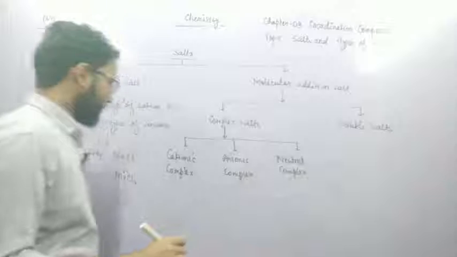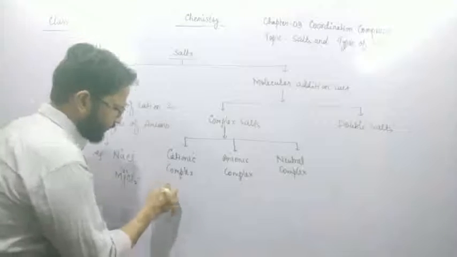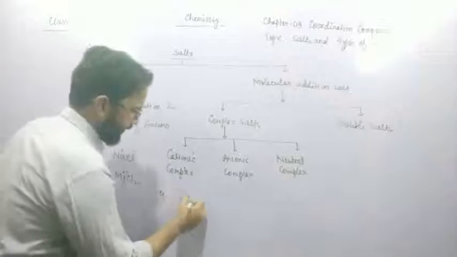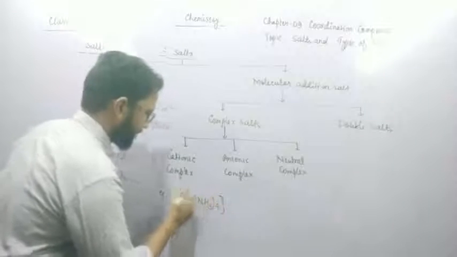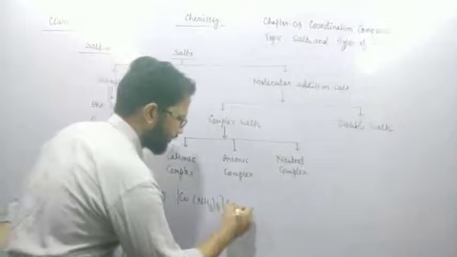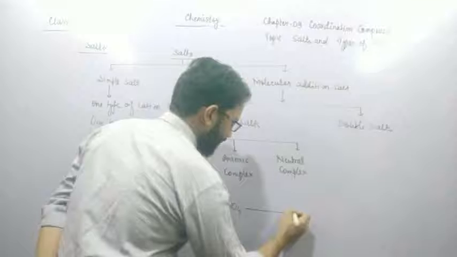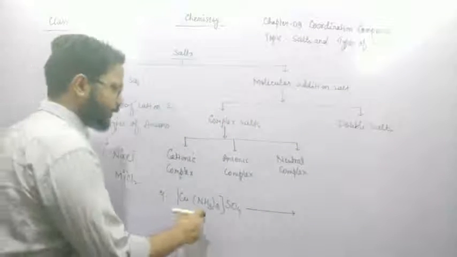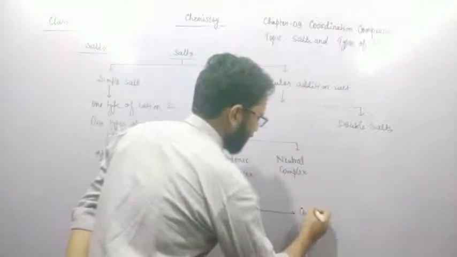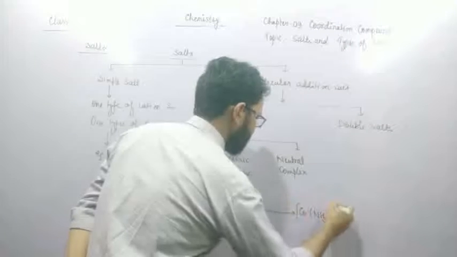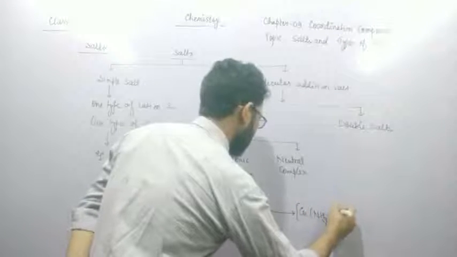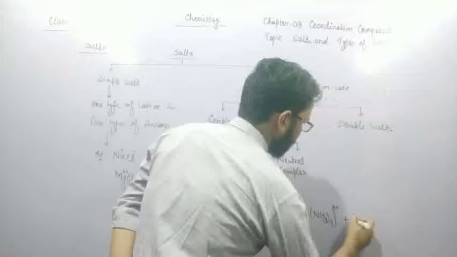Let's see an example. Cationic complex means, for example, if we take a compound Cu(NH3)4SO4, on dissolving in water it breaks into [Cu(NH3)4]2+ and SO4 2-.